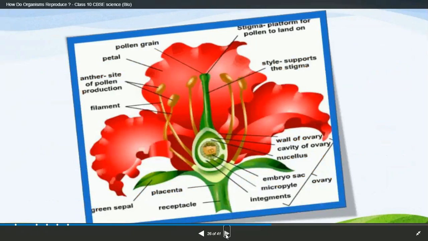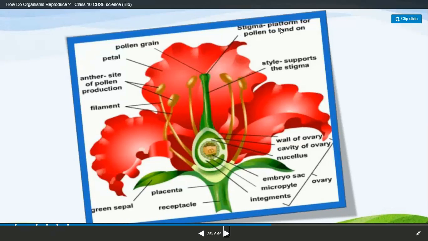Here is a picture of a flower which is cut in half. Here this is the ovary, this is the female gamete, and this is a pollen grain, the male gamete.